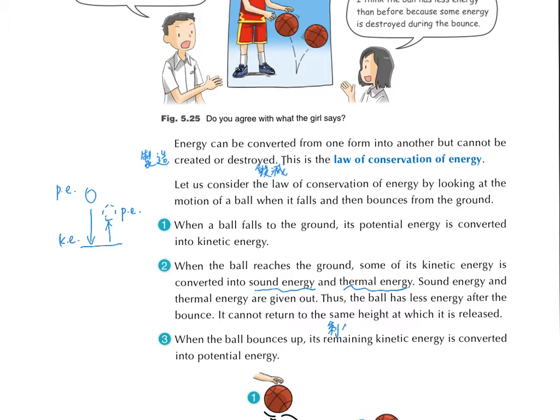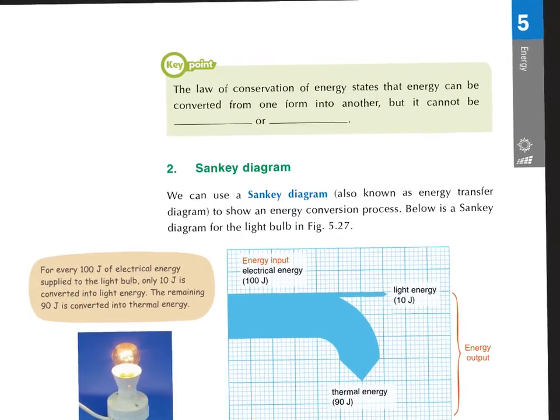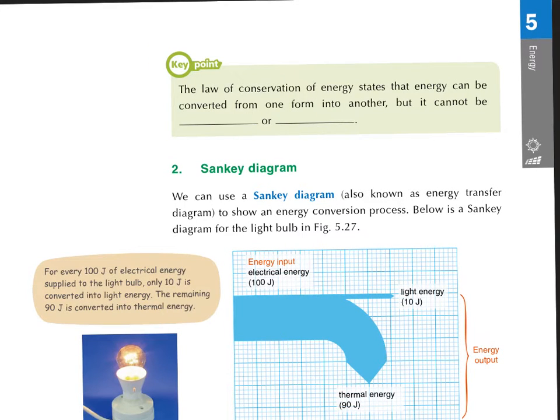因為有啲能量咧係會損失咗，變成聲能同埋熱能嘅，所以咧少咗個 potential energy， 咁所以咧去到高度嚟講，亦都會低咗嘅。You should know that the law of conservation of energy states that energy can be converted from one form into another form, and it cannot be created or destroyed.